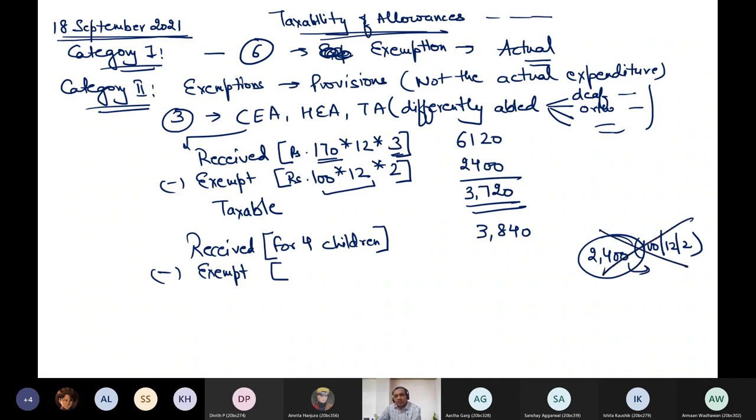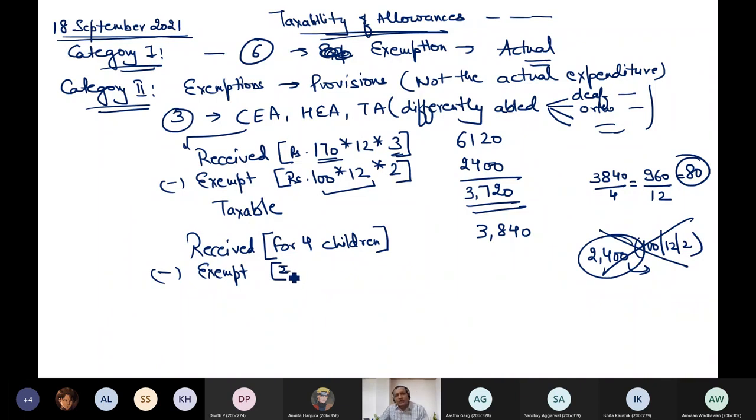Since exemption is based on monthly basis, always check the amount received on per month basis. 3840 divided by 4 first. So per child, the amount is 960. You divide it by 12 again, and it becomes 80 per month per child. Now I will say that the exemption is maximum 100 per month.